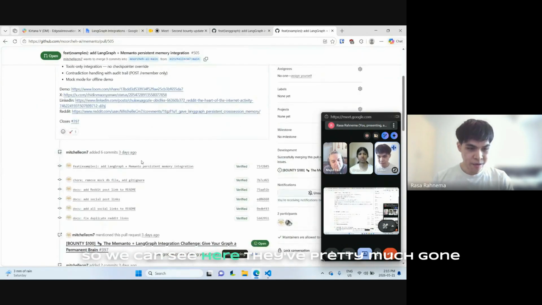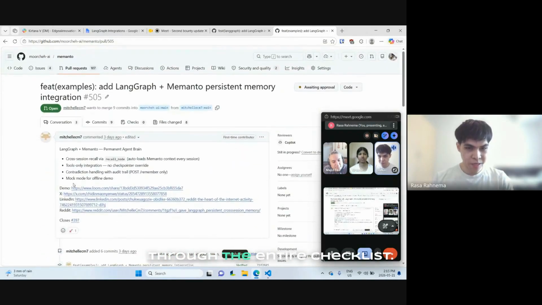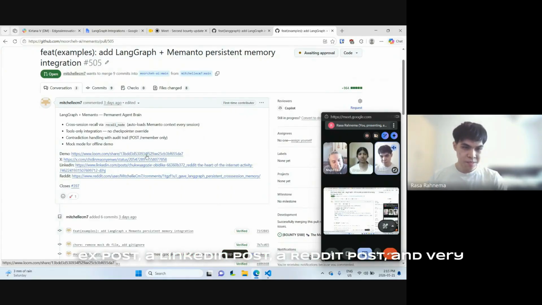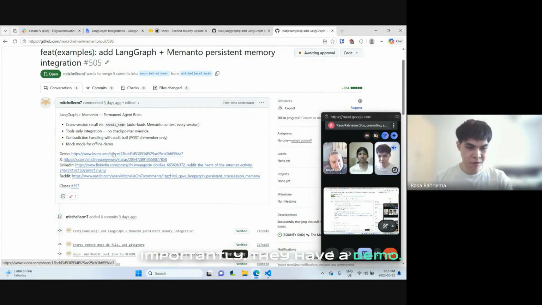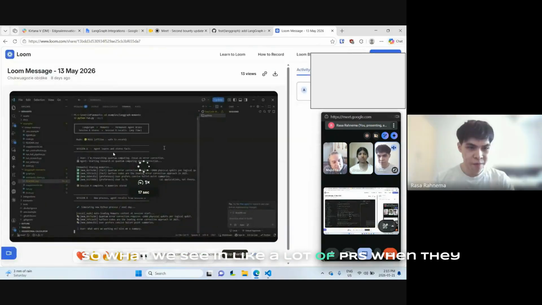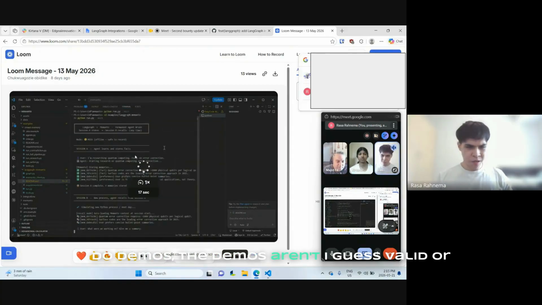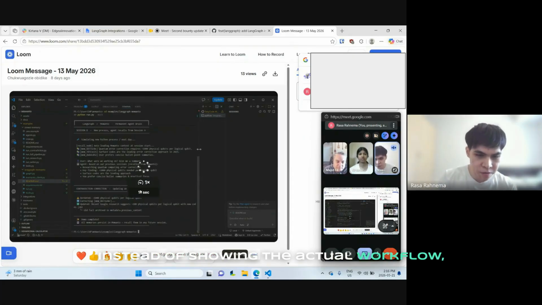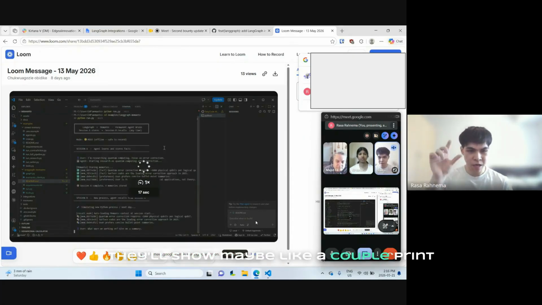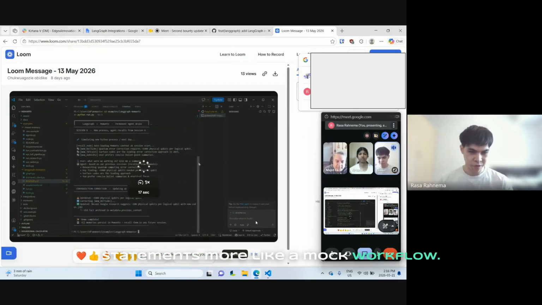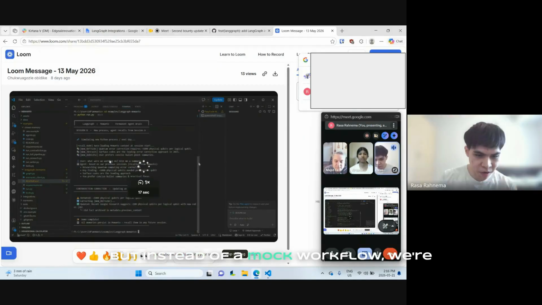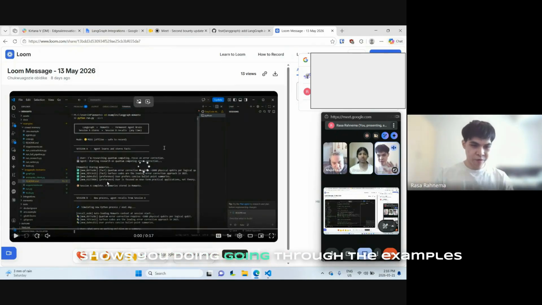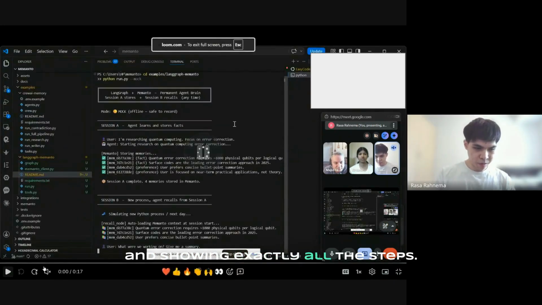So we can see here, they've pretty much gone through the entire checklist. They've starred the repo, they've made an X post, a LinkedIn post, a Reddit post, and very importantly, they have a demo. What we see in a lot of PRs is that the demos aren't valid. Instead of showing the actual workflow, they'll show maybe a couple of print statements, more of a mock workflow. But instead of a mock workflow, we're looking for a workflow which actually shows you going through the examples and showing exactly all the steps.